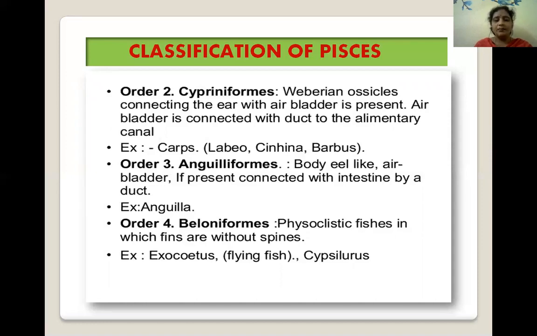Next, Beloniformes. Physoclistous fishes in which fins are without spines. The examples of Beloniformes are Exocoetus, commonly called flying fish, and the next example is Cypselurus.